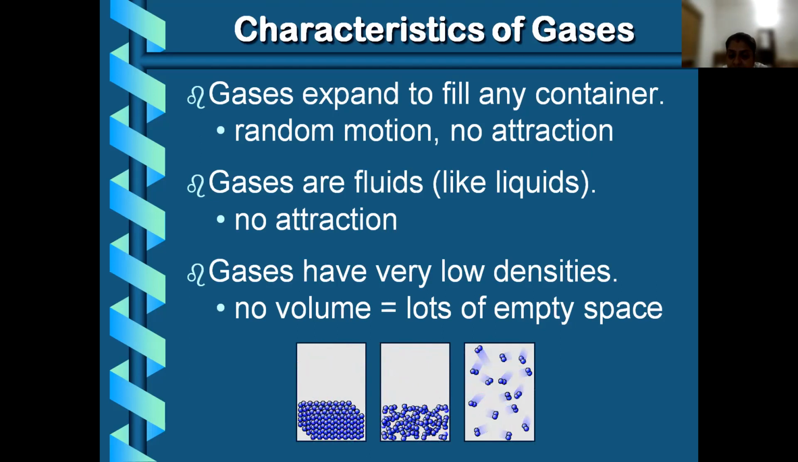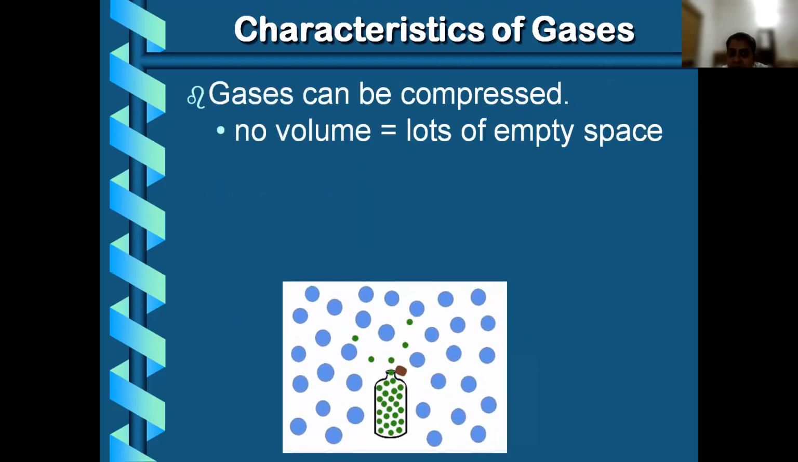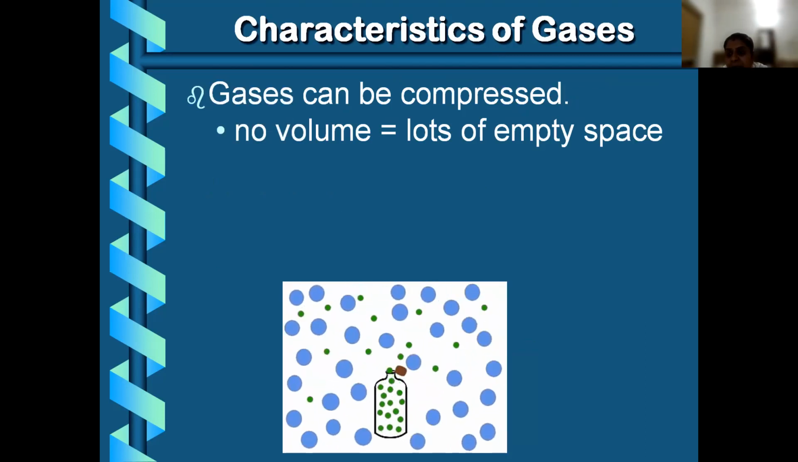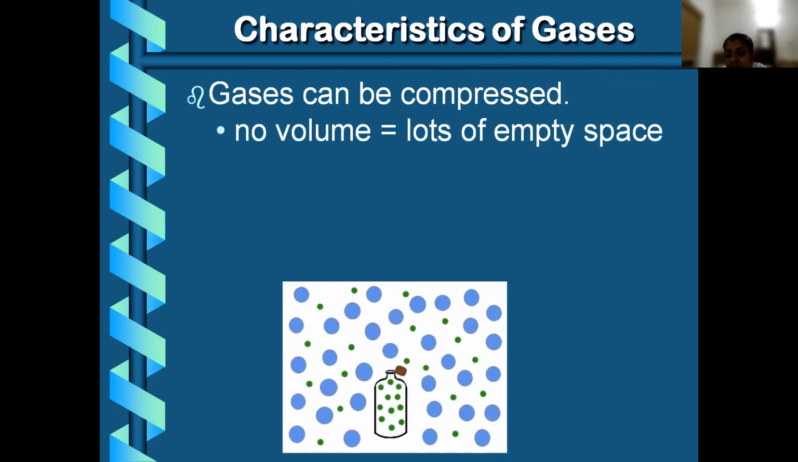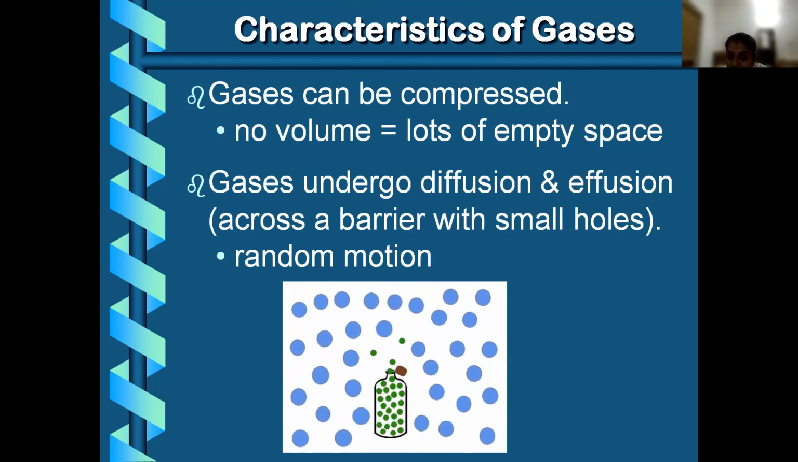Now, look at solids, liquids, and gases. If you take a unit volume, the number of particles will be very few in the case of gases. That is the reason why it has a lower density. Gases can be compressed. Compressed means if you apply pressure, it will reduce its volume. Gases undergo diffusion and effusion.